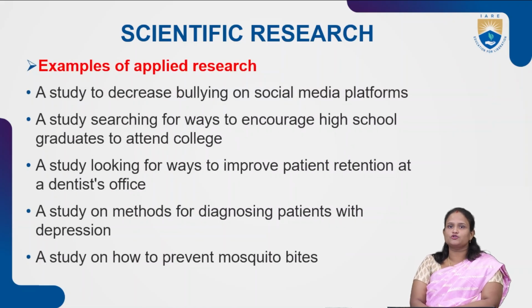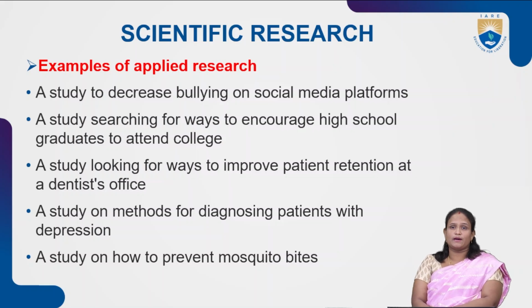Some examples of applied research. A study to decrease social media use on social media platforms. A study searching for ways to encourage high school graduates to attend college. A study looking for ways to improve patient retention at a dentist office. A study on methods for diagnosing patients with depression. A study on how to prevent mosquito bites.